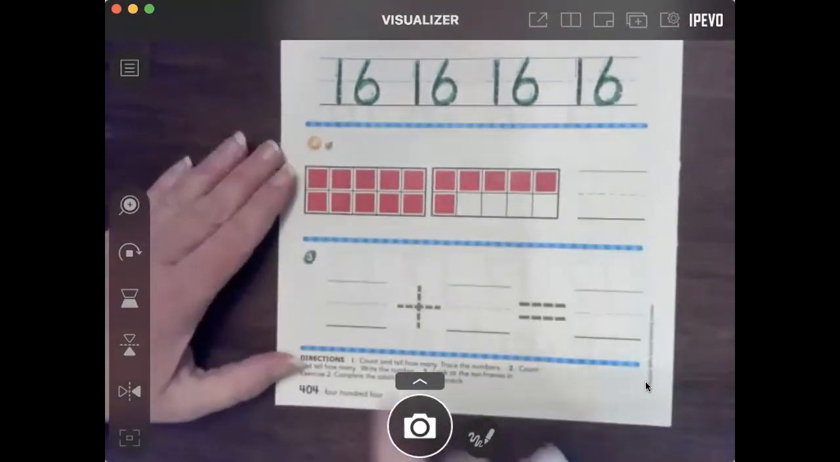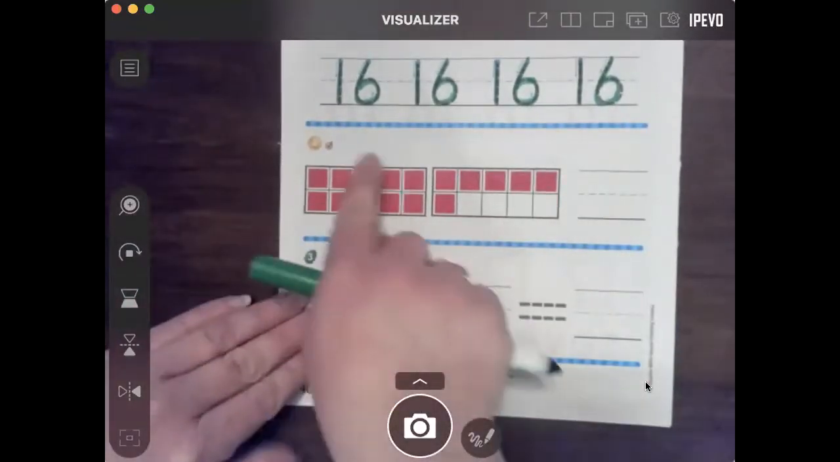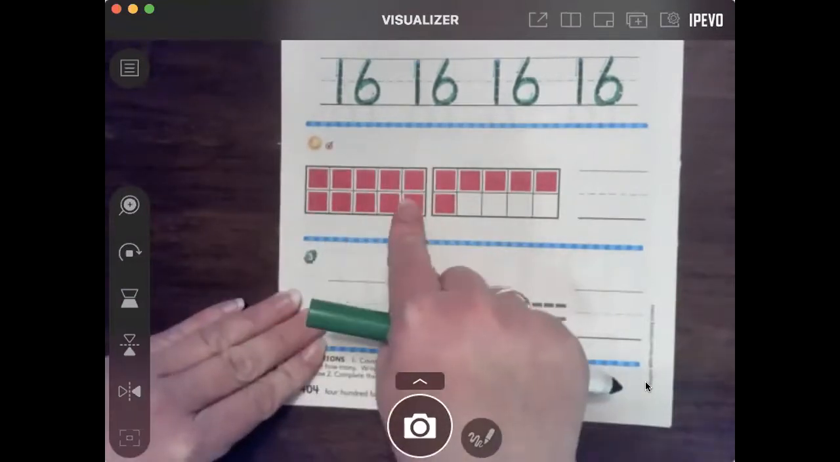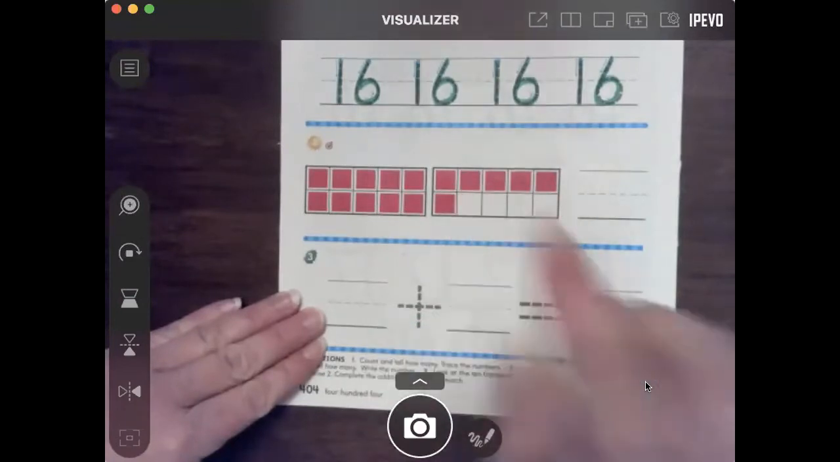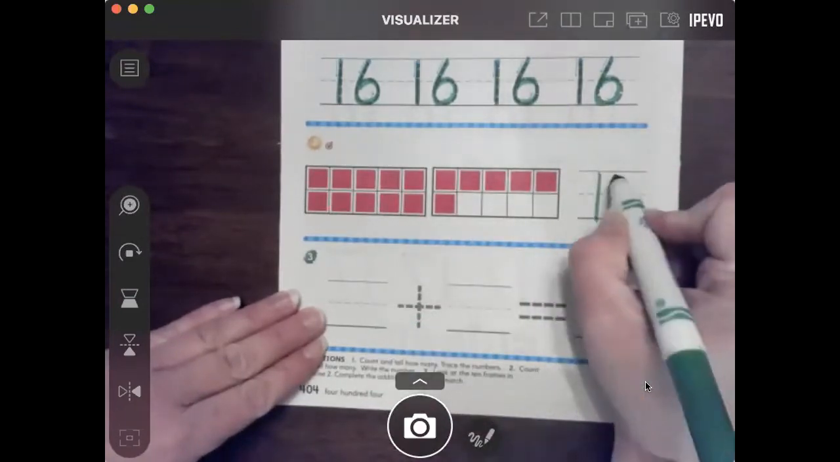All right, so let's count. How many are here? We have a full tens frame. So we know we have 10. And then we have 11, 12, 13, 14, 15, 16. So we're going to make our 16.